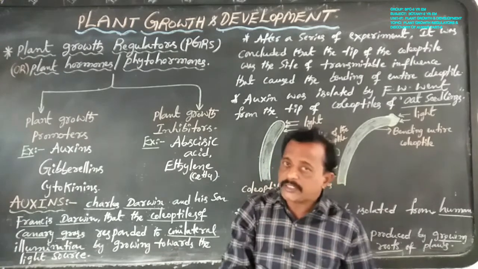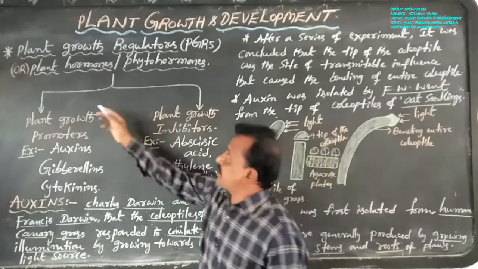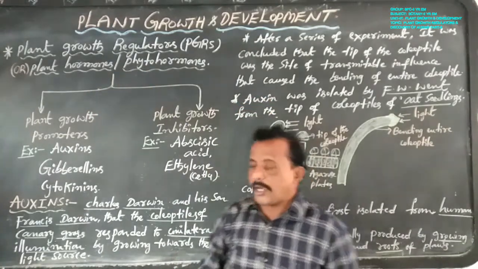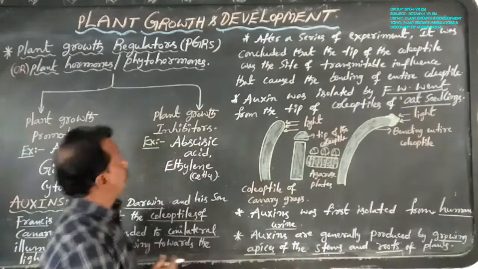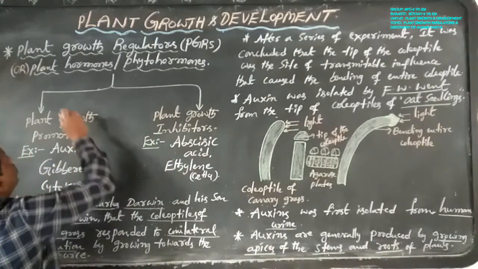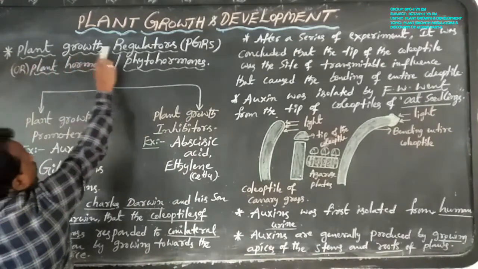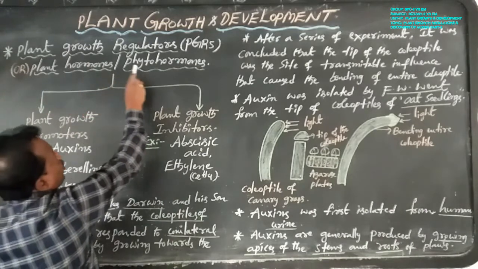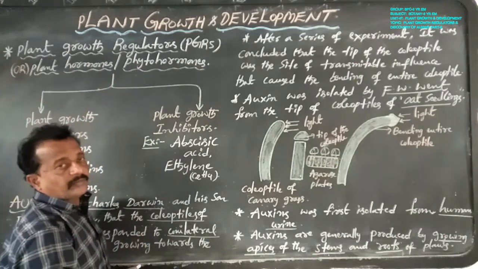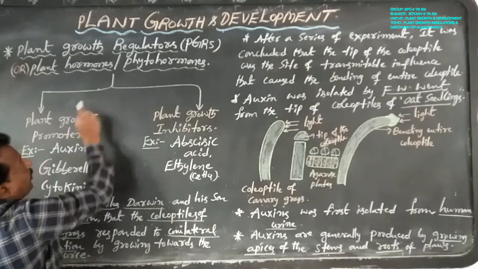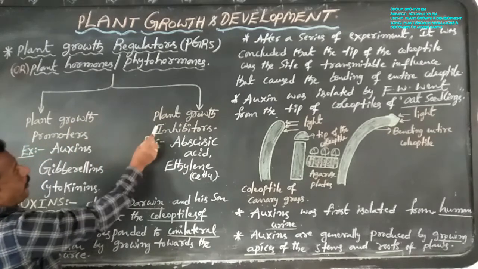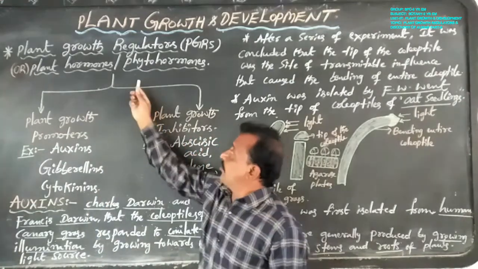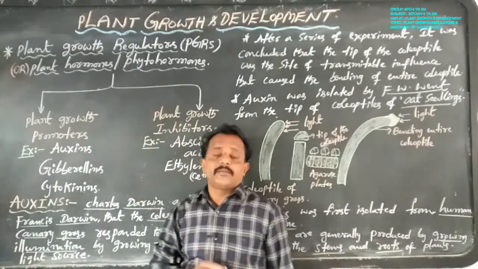Plant growth regulators are also known as plant hormones or phytohormones. Now let us know, plant growth regulators can be broadly divided into two categories based on their functions in the living body.